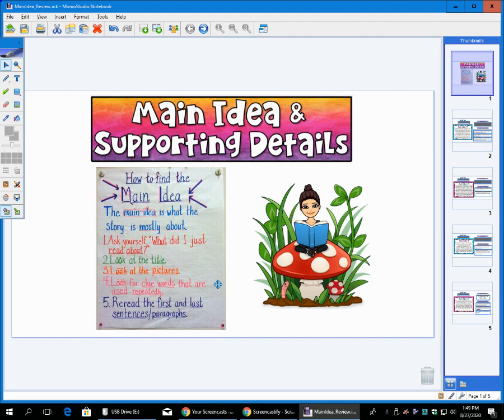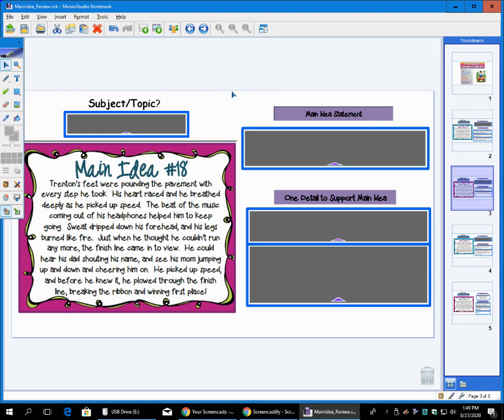the story is about. And just remember, your main idea may not always be the first sentence. It may be the last sentence. So you can't just go to the first one and assume that is your main idea. So let's take a look at today as we move on to slide 3 here. We have another fictional paragraph that we're going to read about here. So we got to figure out who the character is in this little paragraph and what's happening to our character. Well, in order to do that, we've got to follow along and read the paragraph. So let's get busy.